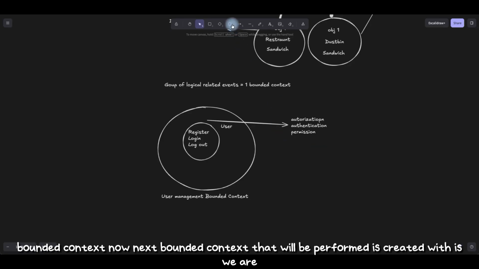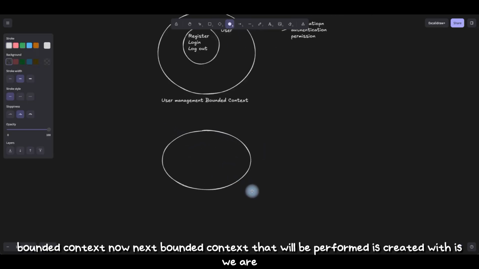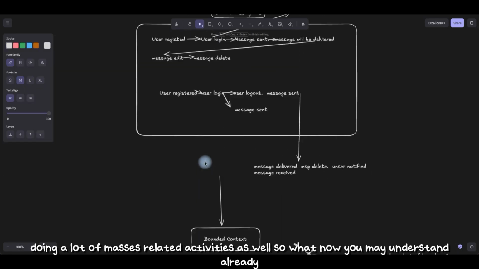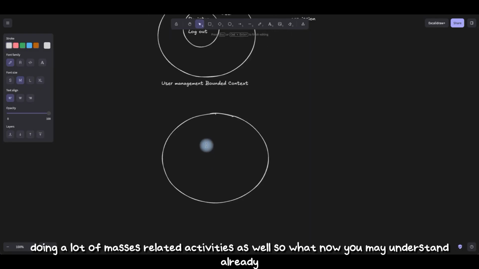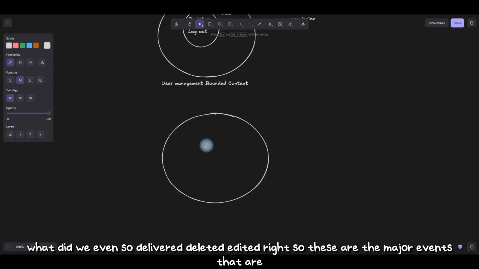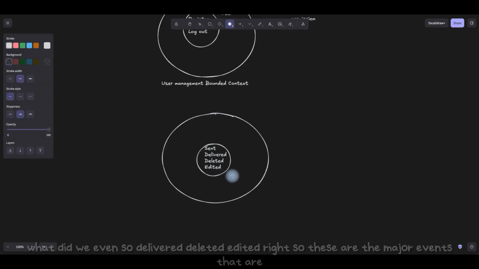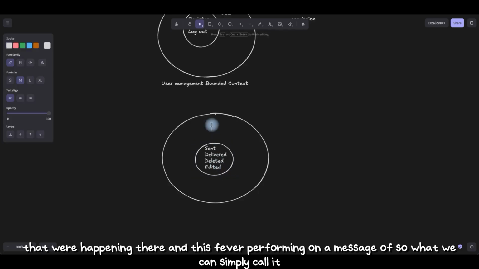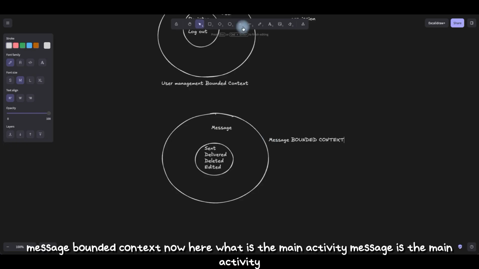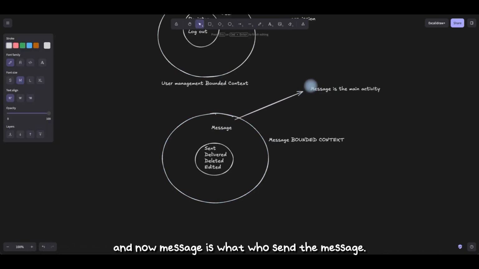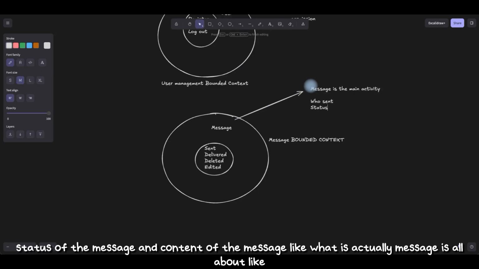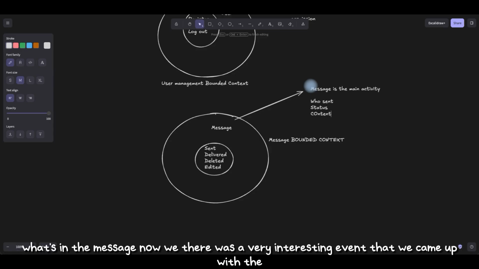Now the next bounded context is created because we are doing a lot of message-related activities as well. So what did we have? Events: delivered, deleted, edited, right? These are the major events that were happening there, and we were performing them on a message object. So we can simply call it the message bounded context. Now here, what is the main activity? Message is the main activity, and what is a message? Who sent the message, the status of the message, and the content of the message, like what the message is actually all about.